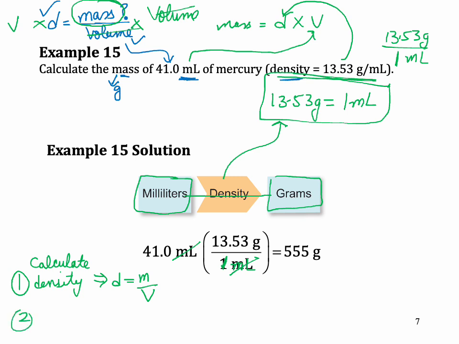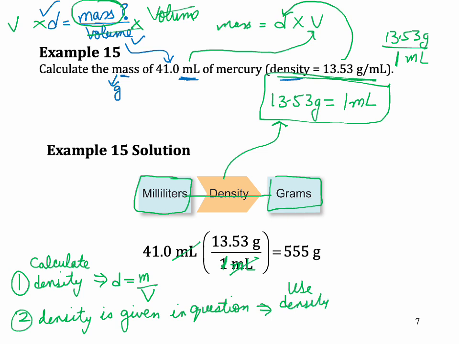Second type of question is when density is given in the question. It's not asking what is density. It's giving you, hey, this is the density. How do you use it? Use your density as a conversion factor. Expand it like this, and then use it as a conversion factor.